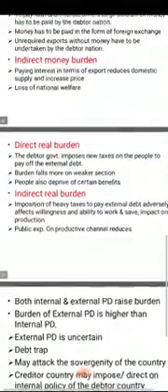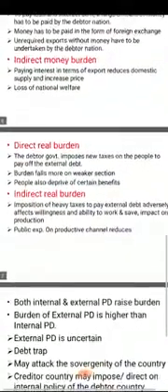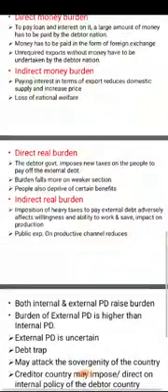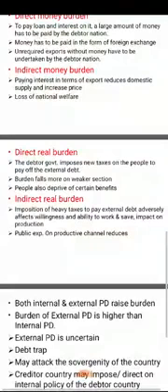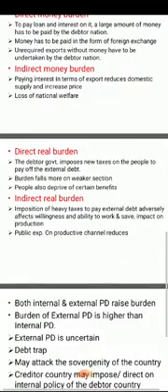Now indirect real burden: imposition of heavy taxes to pay external debt adversely affects willingness and ability to work and save. Definitely, suppose the producers in India are working very hard, and the government is imposing additional taxes on these producers, like excise duties, GST, etc. As a result, what will happen? The producers' interest to produce more, to work hard, will definitely reduce. Thus, it will adversely impact the level of production.